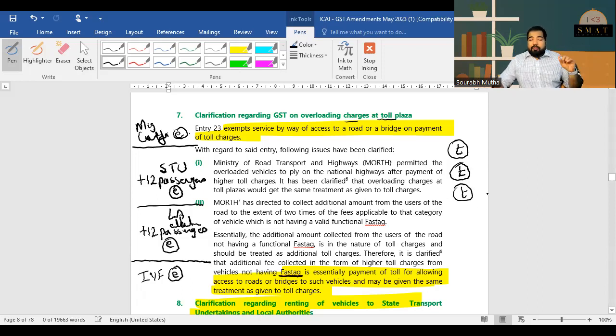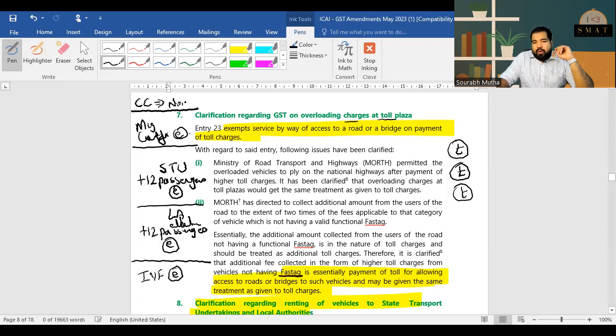Next, very, very important and slightly different also. I have taken a contract carriage on rent. Example, I'm a company called Wipro and I have taken a bus on rent. Of course, the bus should not be a stage carriage, it's my personal bus which is used to drop my employees and get them back. That contract carriage, is it exempt or taxable? First, if it's AC or if it's for tourism purpose, you know it's taxable.